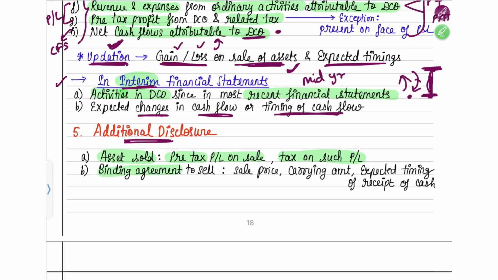Along with that, when there is a binding agreement to sell, what was the sale price, meaning at what price did you agree to make the sale, what was the carrying amount of the assets at that time, and what is the expected timing that you're going to receive the cash after making the sale, the expected time that you will receive the money? All this additional disclosure you also have to give.